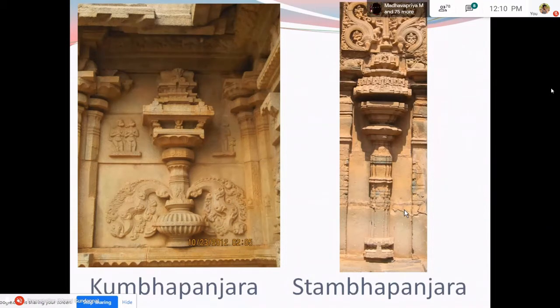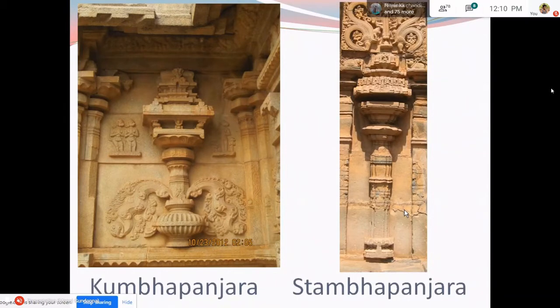Likewise, Kumbha Panjara is a motif which is more popular in the Tamil Dravida style. It starts appearing from the late Chola period and extensively continues during the Vijayanagara period. Actually, this motif penetrates into the Karnataka land during the Vijayanagara period. And the Stamba Panjara, what you see to the left, is mainly found in the Kalyana Chalukya and Hoysala temples.